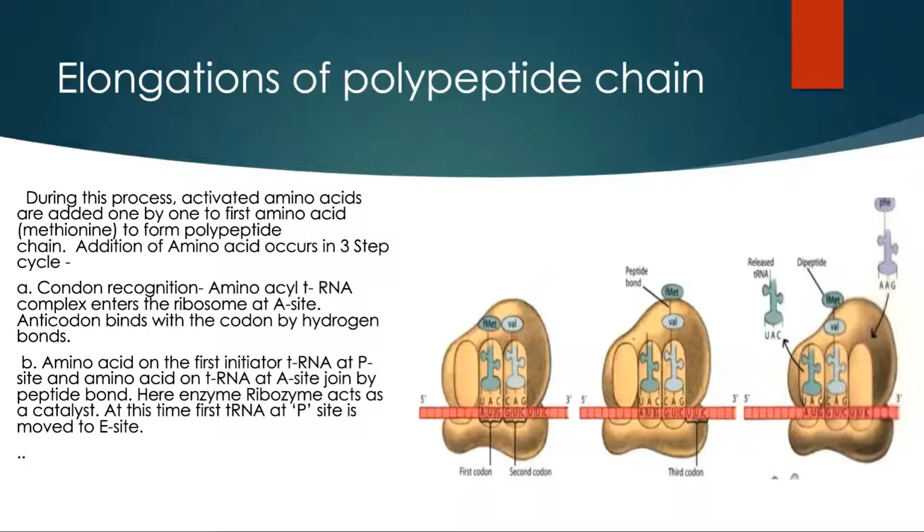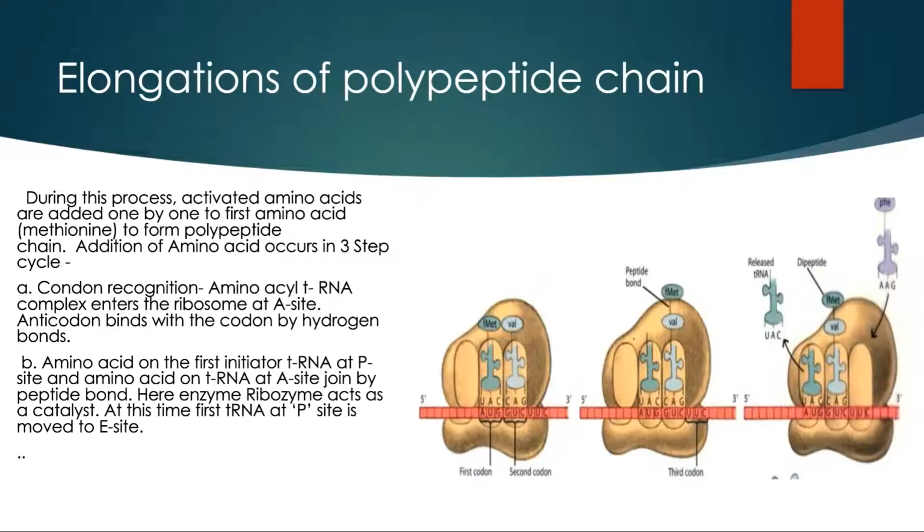This addition of amino acid occurs in a three-step cycle. First is codon recognition. Here, the activated amino acid binds to the specific transfer RNA, which results in the formation of amino-acyl transfer RNA complex. This complex enters the ribosome at the A site.